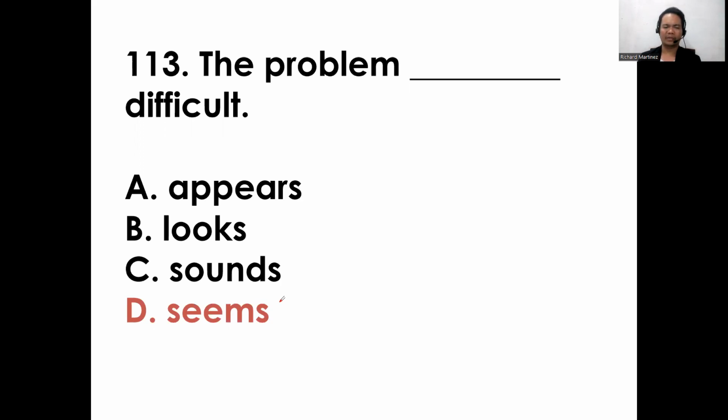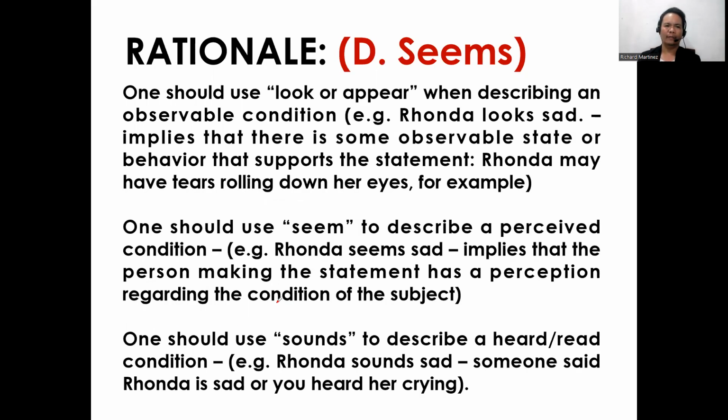The problem seems difficult. One should use look or appear when describing an observable condition. Example, Rhonda looks sad implies that there is some observable state or behavior that supports the statement. Rhonda may have tears rolling down her eyes, for example. One should use seem to describe a perceived condition.